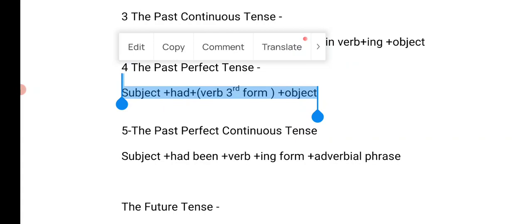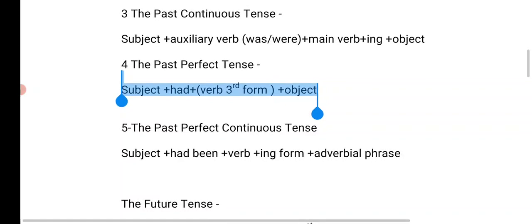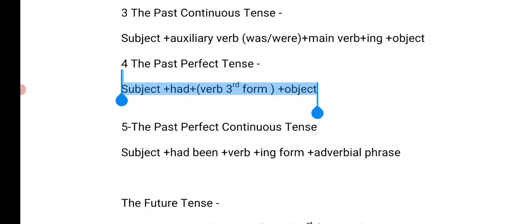So there are two actions, a principal clause and a subordinate clause. Both actions belong to the past, but which action took place first? He had left, because when I reached his home, he was not there. That is why he had left when I reached his home. So I hope it's clear, and you can also go back to the previous video in order to understand the tense one more time.